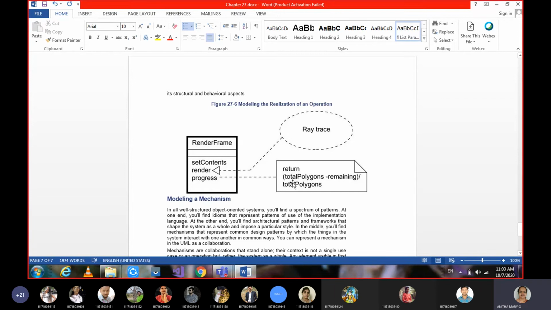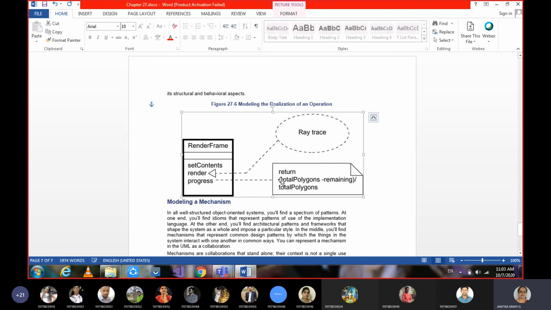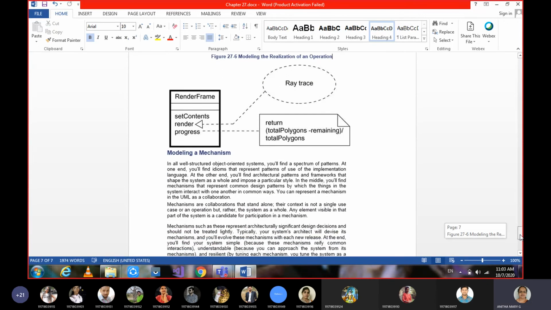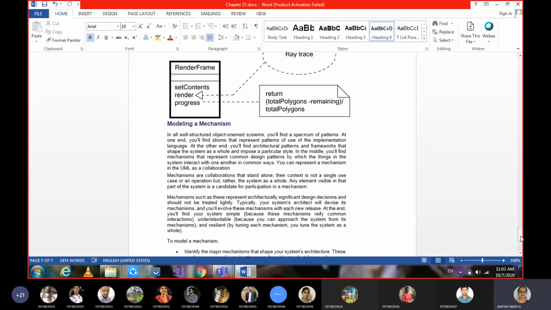The progress operation is going to return the total number of polygons minus remaining polygons, divided by total polygons. So this is a formula: it returns the quantity in the brackets divided by total polygons. This total value is returned by the progress operation.